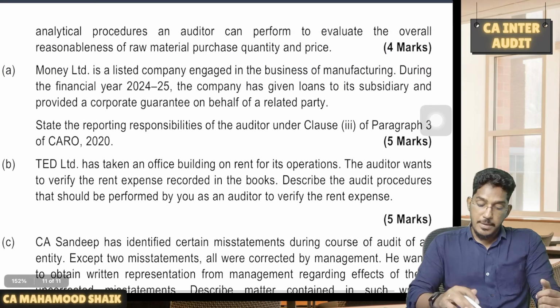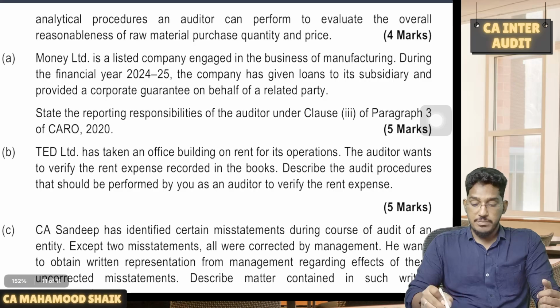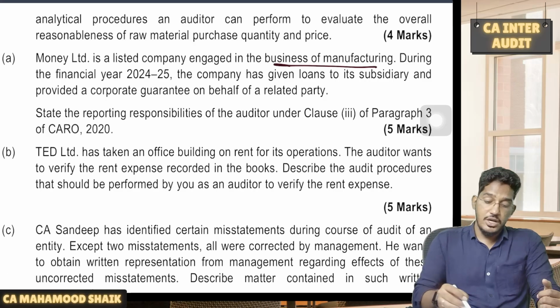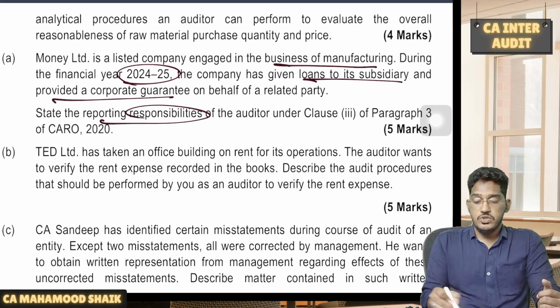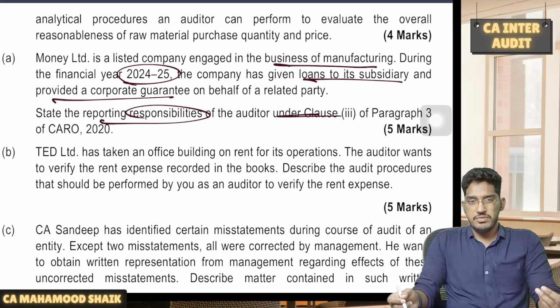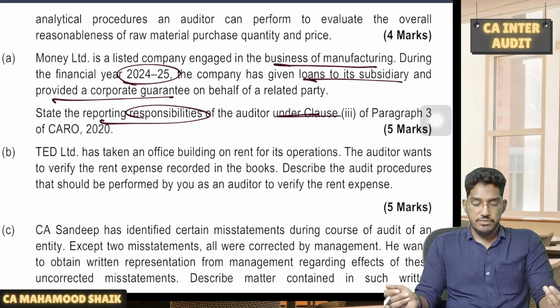Next one. Money Limited is a listed company engaged in the business of manufacturing. During the financial year 24-25, the company has given loans to its subsidiary and provided a corporate guarantee. State the reporting responsibilities of the auditor under clause 3. Straightforward question. What are the reporting responsibilities under clause 3 of para number 3 of CARO? So that you have to write it here.